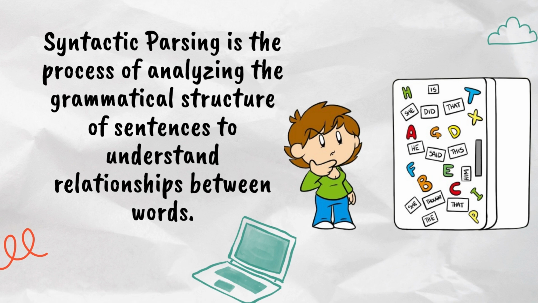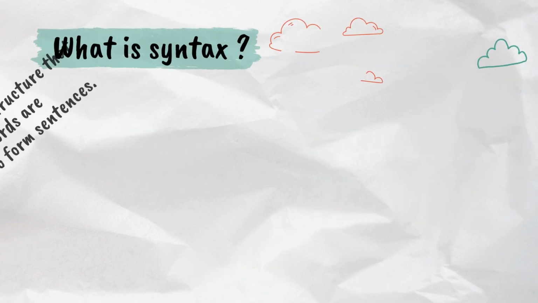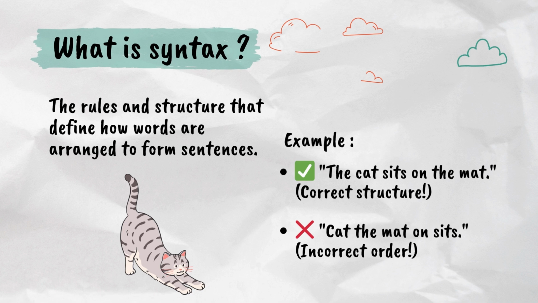correct sentence. What is syntax? Syntax is the set of rules that define how words are arranged in a sentence to convey meaning. Correct sentence: the little girl plays in the park. Incorrect sentence: little the park in girl plays. Without syntax, words would be just a jumble of letters. Syntactic parsing helps AI follow these rules.